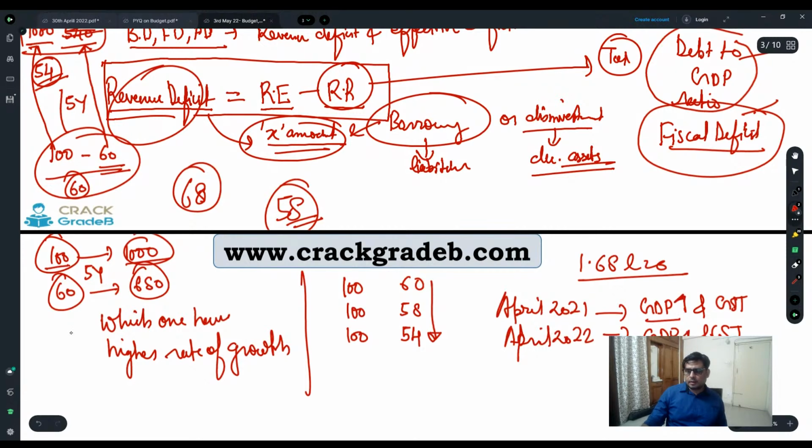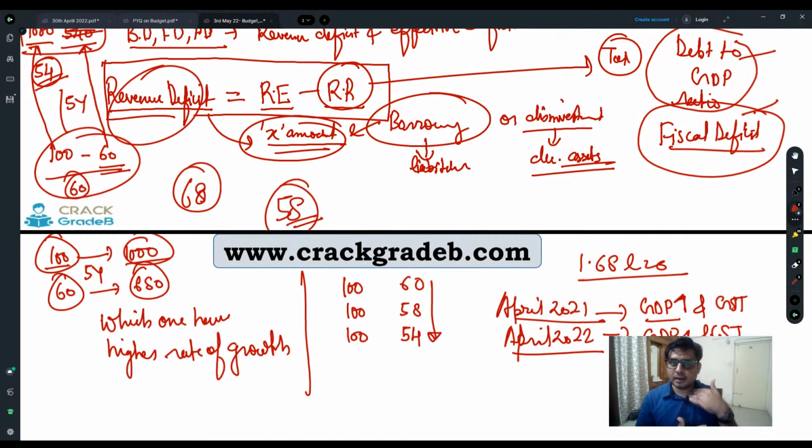If you compare the GDP of April 2021 and April 2022, definitely April 2022 GDP is higher than April 2021 GDP. That for sure. But once you compare the GST collection of last year in the same month and the GST collection of this year in the same month, you will find that this year the rate of rise of the GST is much higher in comparison to the rise in the rate of GDP.